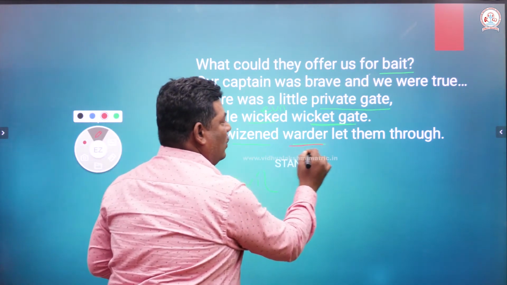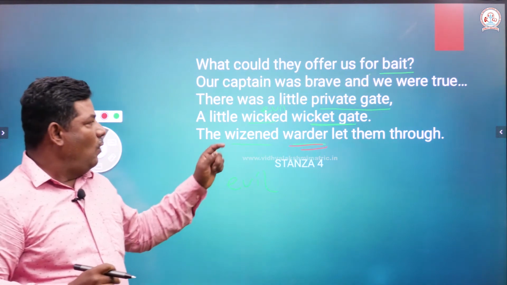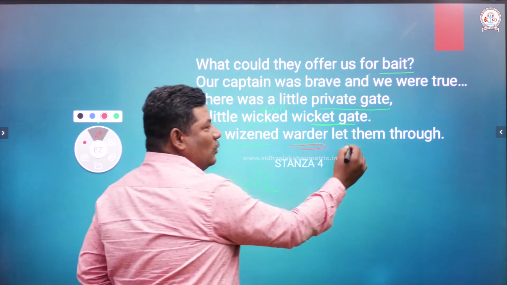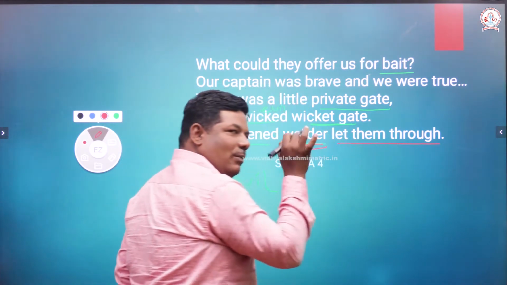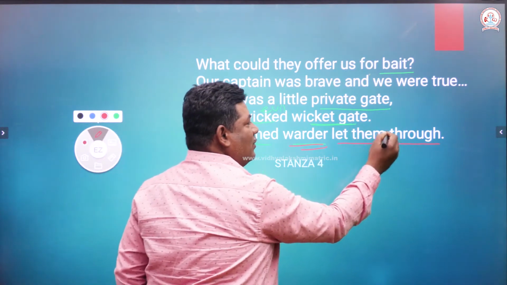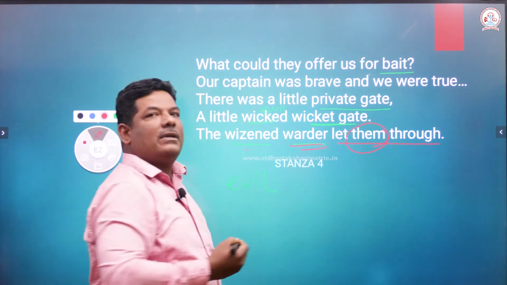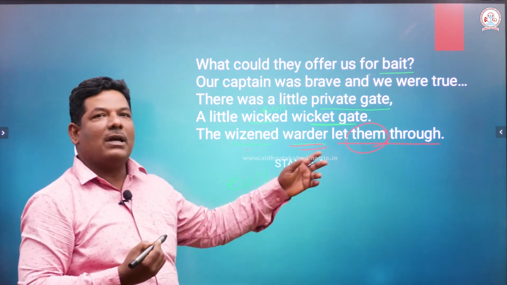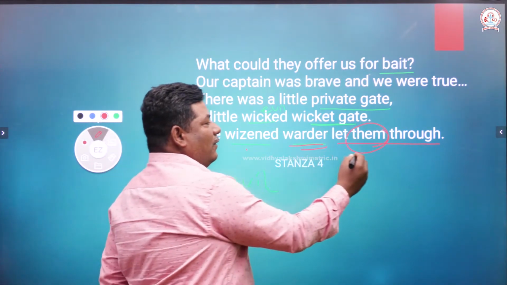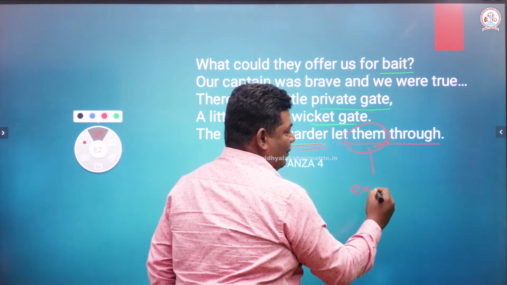An old security guard led them through. He led somebody through that particular gate. Them refers to enemies. You must think properly. This is a very important paragraph. So many questions can be expected from this particular paragraph. Them refers to enemies.